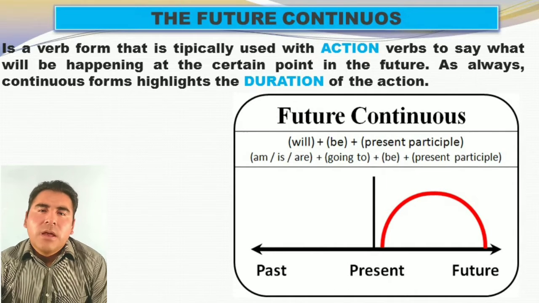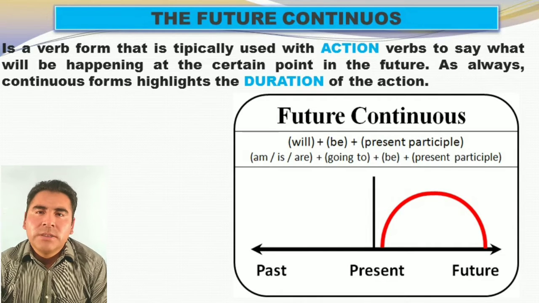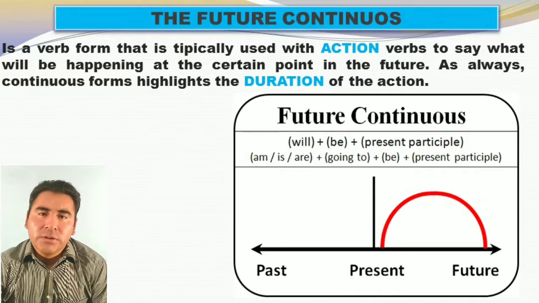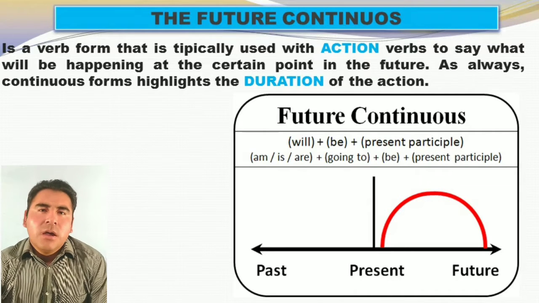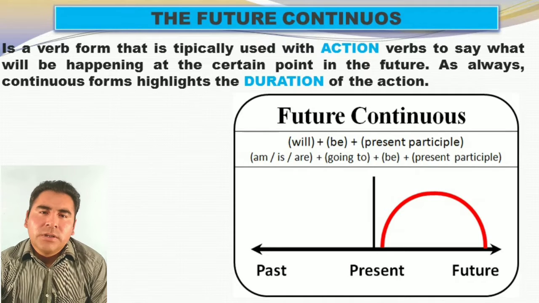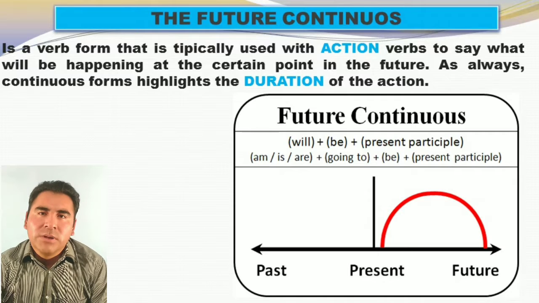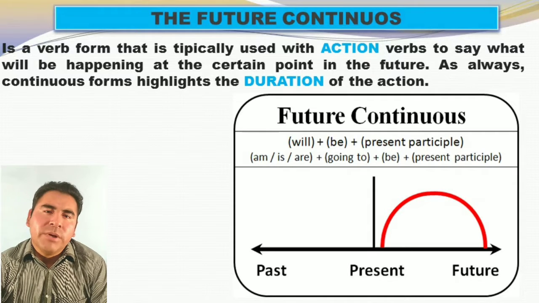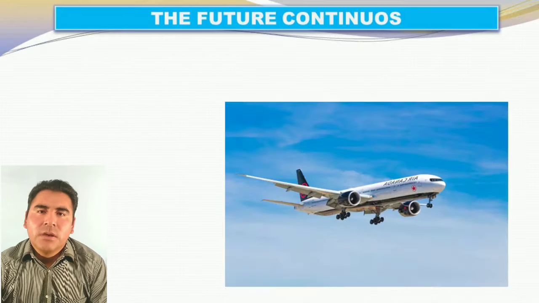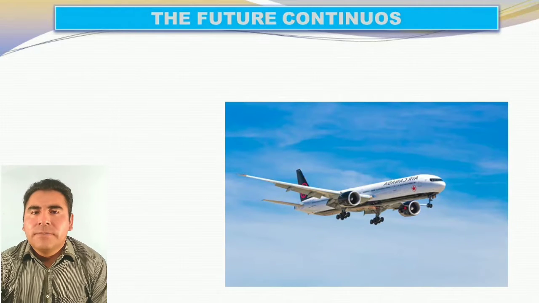Future continuous usually is formulated like this. We have will plus be plus present participle, or present continuous, is the same, by the way. Okay? And we have the verb be on the other hand. Be going to, do you remember that? Am, is, are plus going to plus be and present participle. Okay? It's similar. As I mentioned, will or be going to are relatively similar if we talk about future continuous. Look at this nice, beautiful picture.